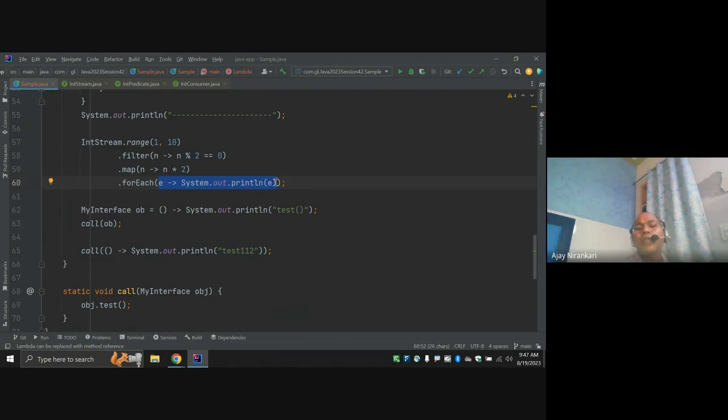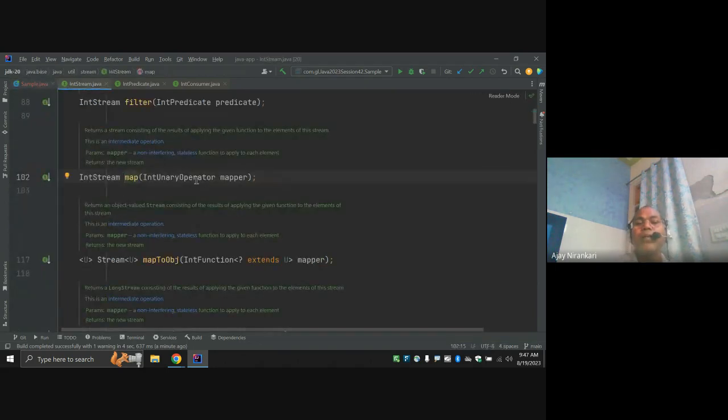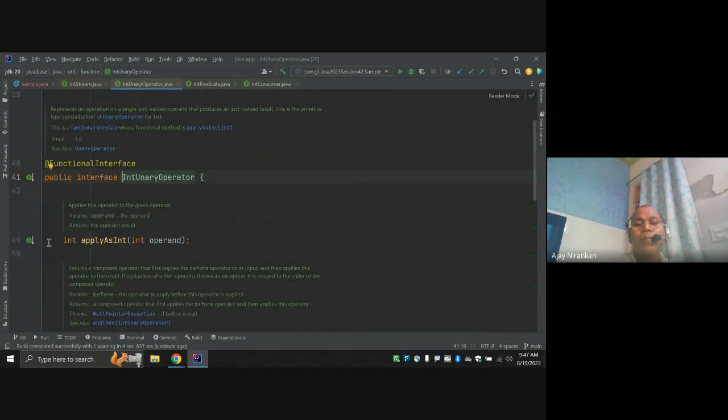So a lambda expression is generally passed directly in a method. A lambda expression is code, a code snippet. This code snippet you can pass in a method. Like filter is a method, you can pass a code snippet. Map is a method too. Map takes an operator, a functional interface. Notice, it takes one input and returns one output, right?